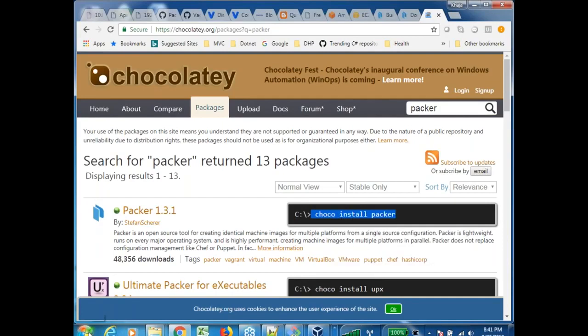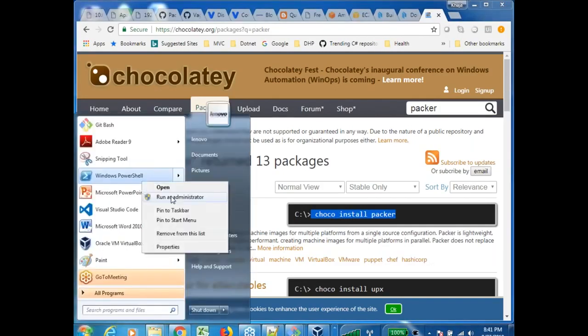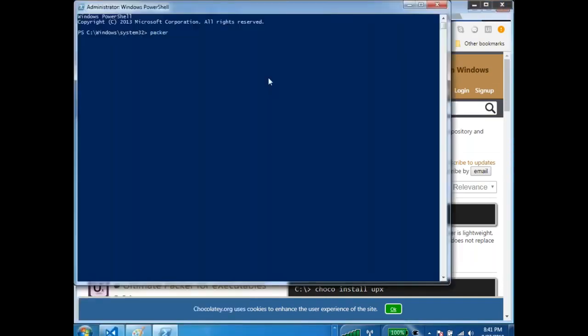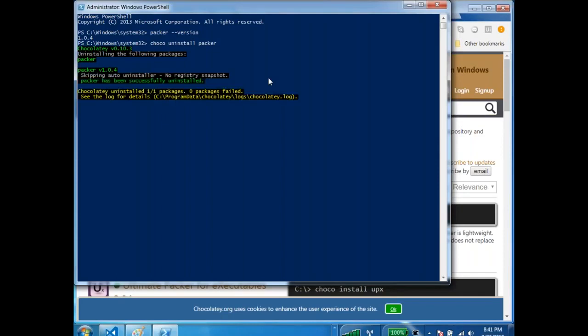Now open PowerShell in administrative mode, and let me see if I have Packer in the system first. Packer hyphen. Unfortunately, I have Packer. So let me do this. Choco, I am uninstalling and installing it again.